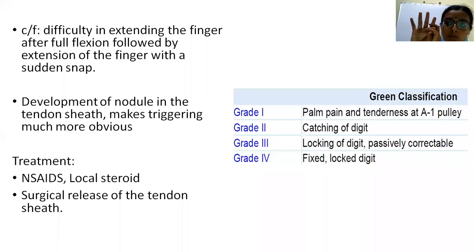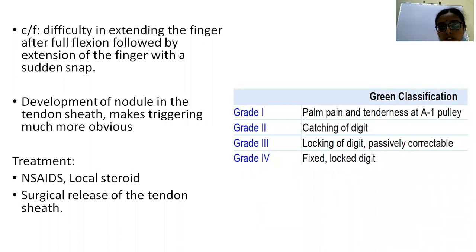This is grade 2. And then grade 3, there will be locking of the digit in mid flexion. Then somebody has to passively correct it. And then in grade 4, the digit is fixed and locked like this. So these are all the different clinical spectrum of the disease.